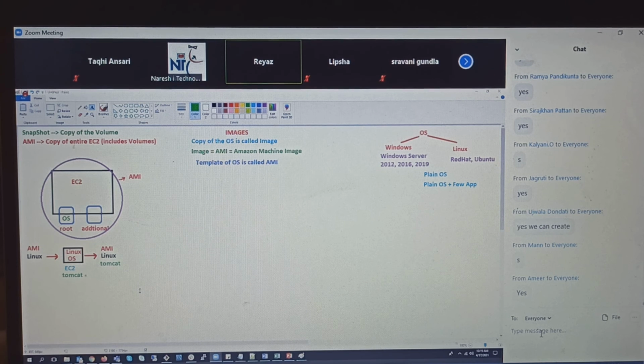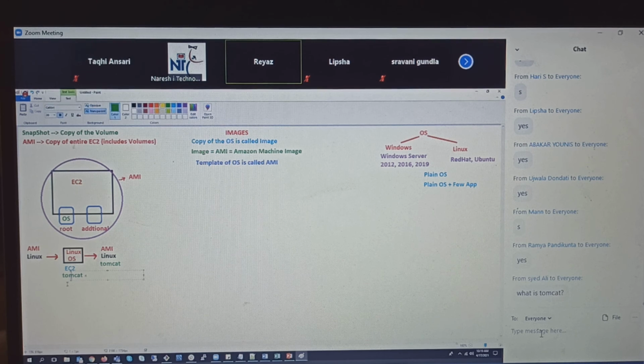Yes, from image, you can launch an EC2 instance. From EC2 instance, you can create an image. You're getting it, guys? Yes, right? So AWS will provide you images already. You can cherry pick them. And then here, you can also create your own AMI.